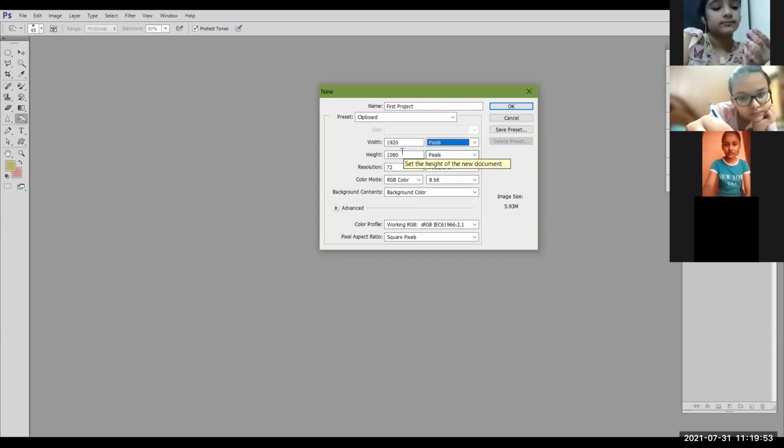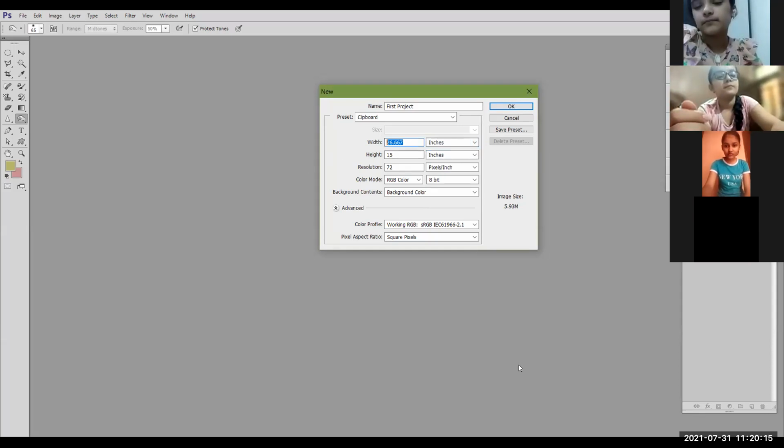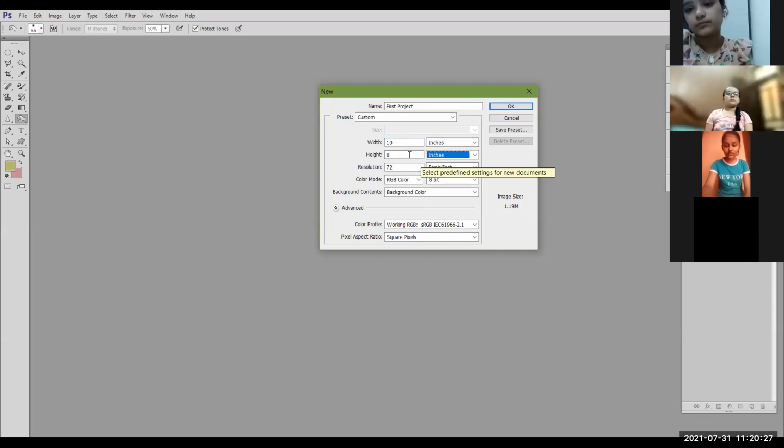Okay? Pixels, if you know that it is 1920 pixels width and 1080 pixels height, that will be the working area. If I want कि मुझे collage बनाना है, that should be of suppose 4 by 6 inches. 4 inches should be the width and 6 inches should be the height. So I can click here, I can give the inches and then I can give the number of inches that I want. Suppose I want 10 inch by 8 inch. कि मुझे height चाहिए 8 inches की और width चाहिए 10 inches की. You know the output size. If you know the output size, you can create.